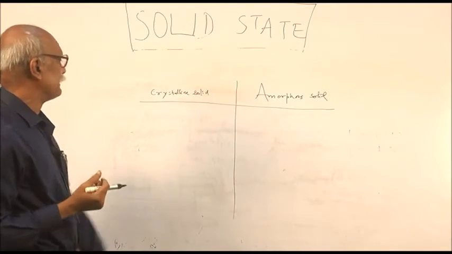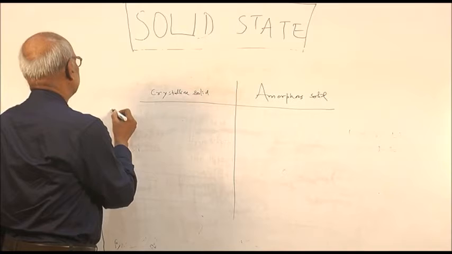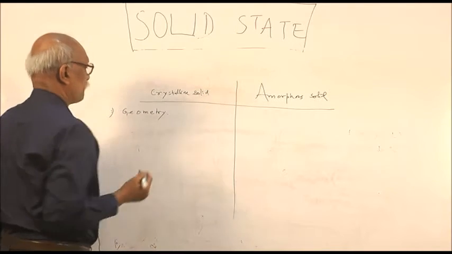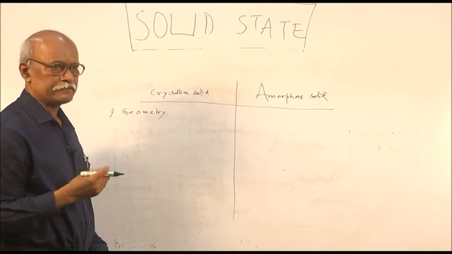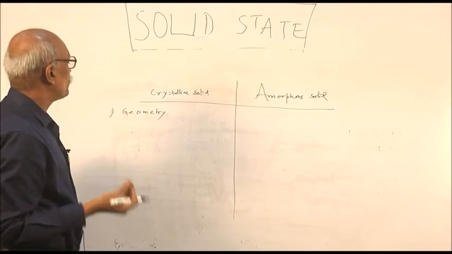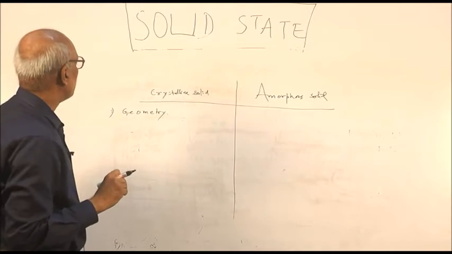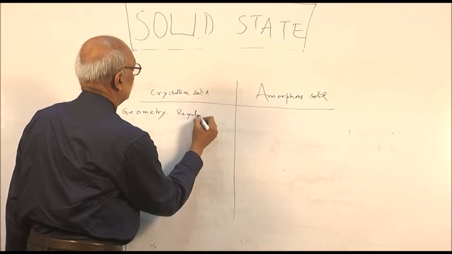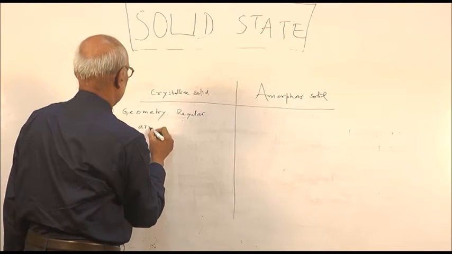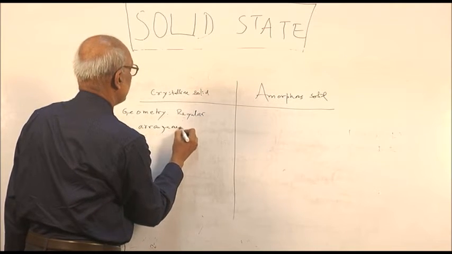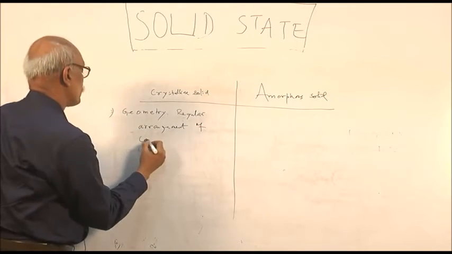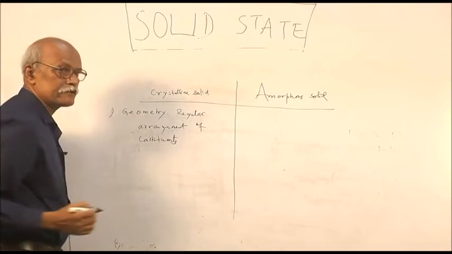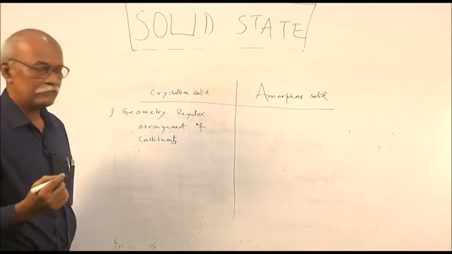Structurally they are different. First distinction, you write geometry. There will be definite geometry. Some crystals are cubic, some are rhombic, like that. Definite geometry means definite regular arrangement of constituents from which the substance is made up.